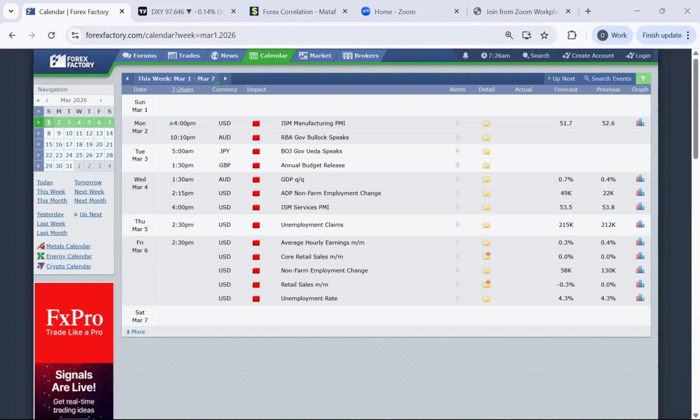On Thursday, 5th of March, we have the US dollar coming up on the unemployment claims, and that also has impacts to be seen in the market. On Friday, which is the last trading day of the week, we have our impact news coming up 5 times on US dollar, from average hourly earnings to unemployment rates being released on that day. And these are the highlights of the week. Let's focus on what we can do with this information going forward. Quickly, without further ado, let's go straight into the technical part and see how that can impact our trading for the week.